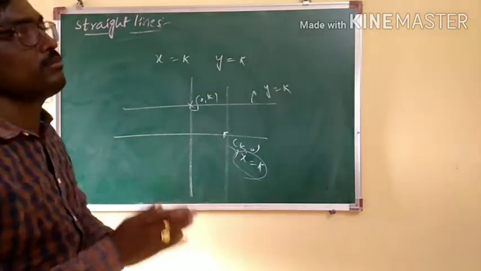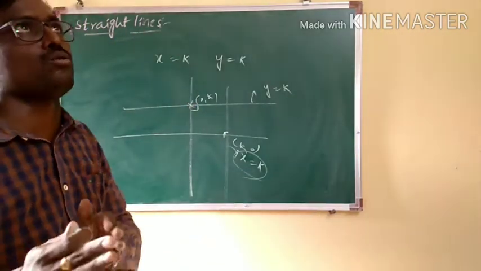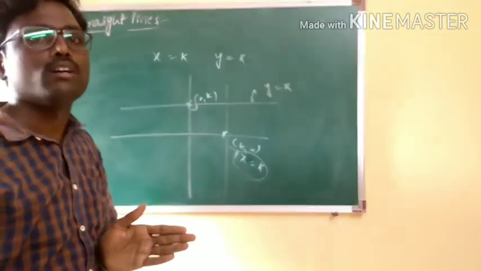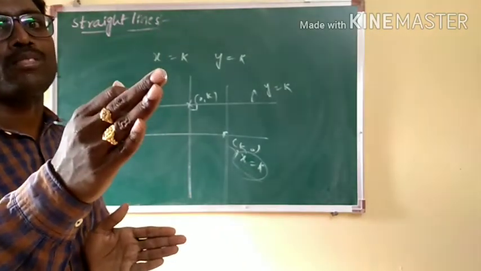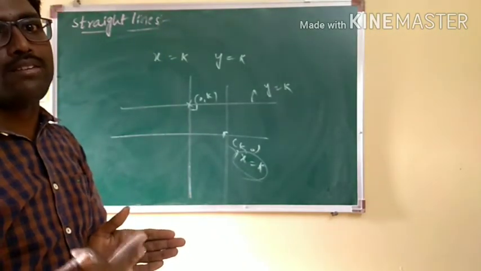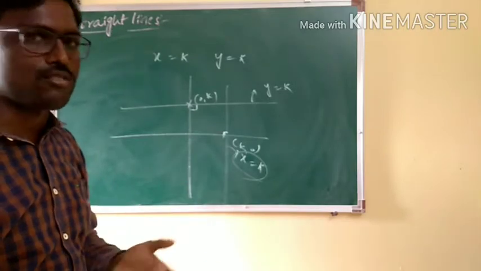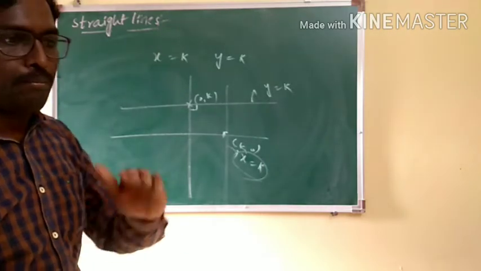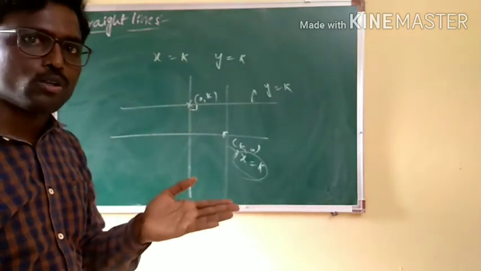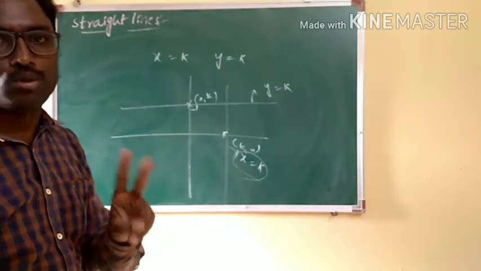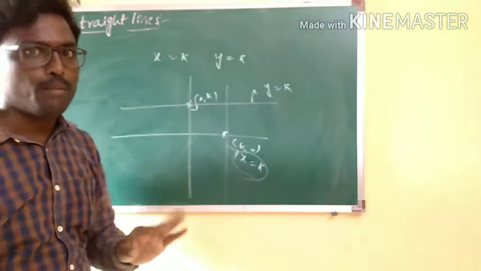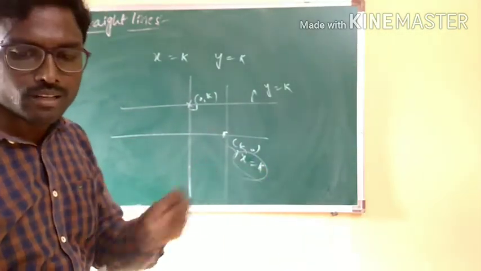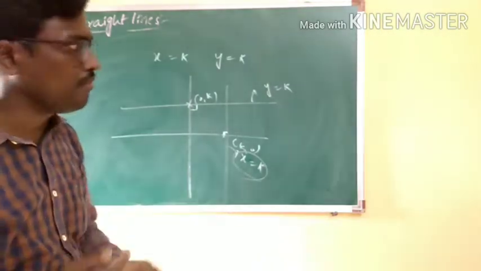The question speaks about the equation of the line which is parallel to the y-axis. Which is parallel to the y-axis, nothing but that should cut the x-axis at some point, so that line will be some x equal to k. If the question frames like this, the equation which is perpendicular to x, definitely that should cut the x-axis, so there will be the same line again, that is x equal to k. Parallel to y and perpendicular to x are both the same. Both the lines you will get by x equal to k. Parallel to x and perpendicular to y will be the same, that is y equal to k. Such kind of fundamental areas are there. You should be very, very careful.